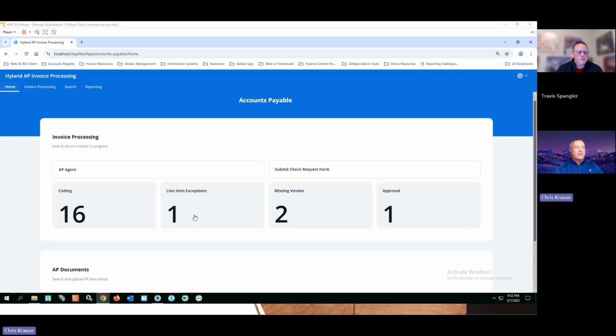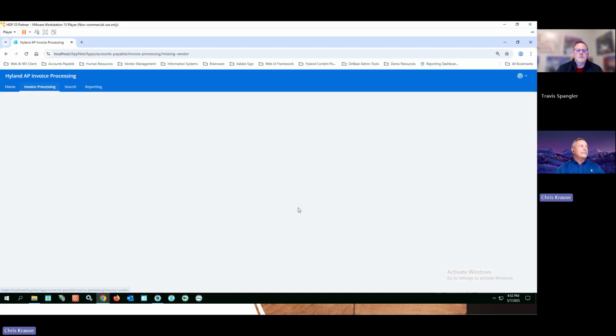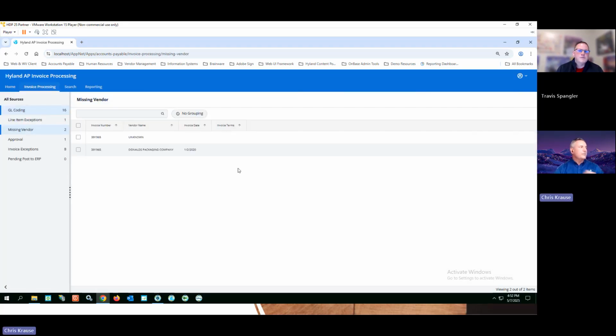And you can see right here on these big cards, I have all these lovely numbers. If I click on this card right here, I'm missing vendor. Well, that's weird. It went through my system. It didn't find a vendor, and I released it to my OnBase system. And so now somebody has to go in and find that vendor and or map that vendor.